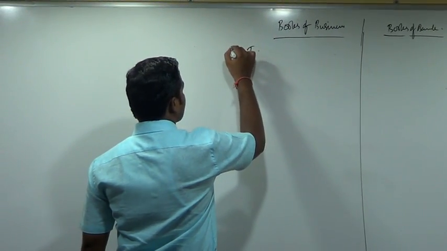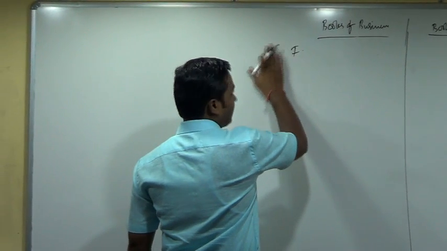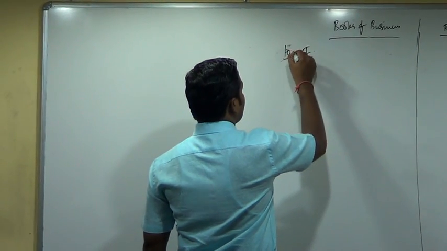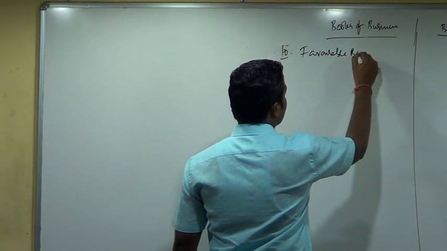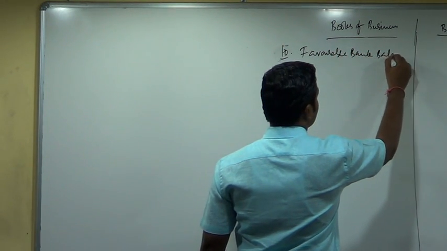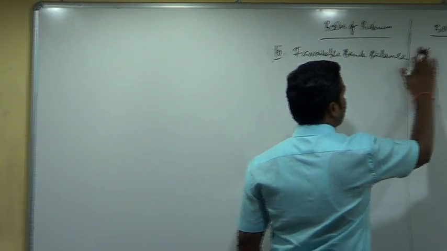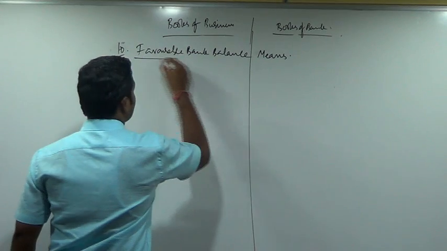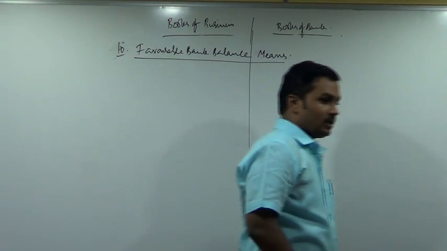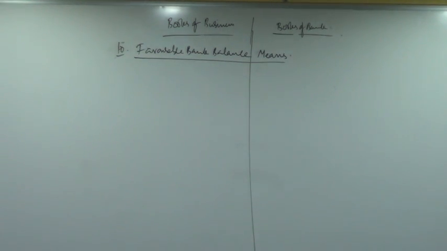Transaction number 10. Favorable bank balance means.